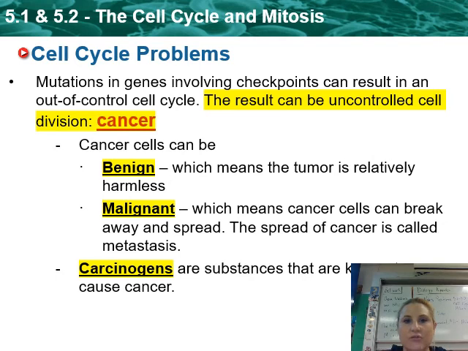Okay, so this is it for the cell cycle and mitosis. Please, guys, please remember mitosis produces genetically identical daughter cells. So 2 genetically identical daughter cells. Those daughter cells are diploid. They have copies from mom, copies from dad. If we go into the process of mitosis and we start that process with 100 chromosomes, those 2 new daughter cells are going to each have 100 chromosomes. You will be asked that on your midterm and your EOC. So remember, mitosis, genetically identical daughter cells. More specifically, 2 genetically identical diploid daughter cells.